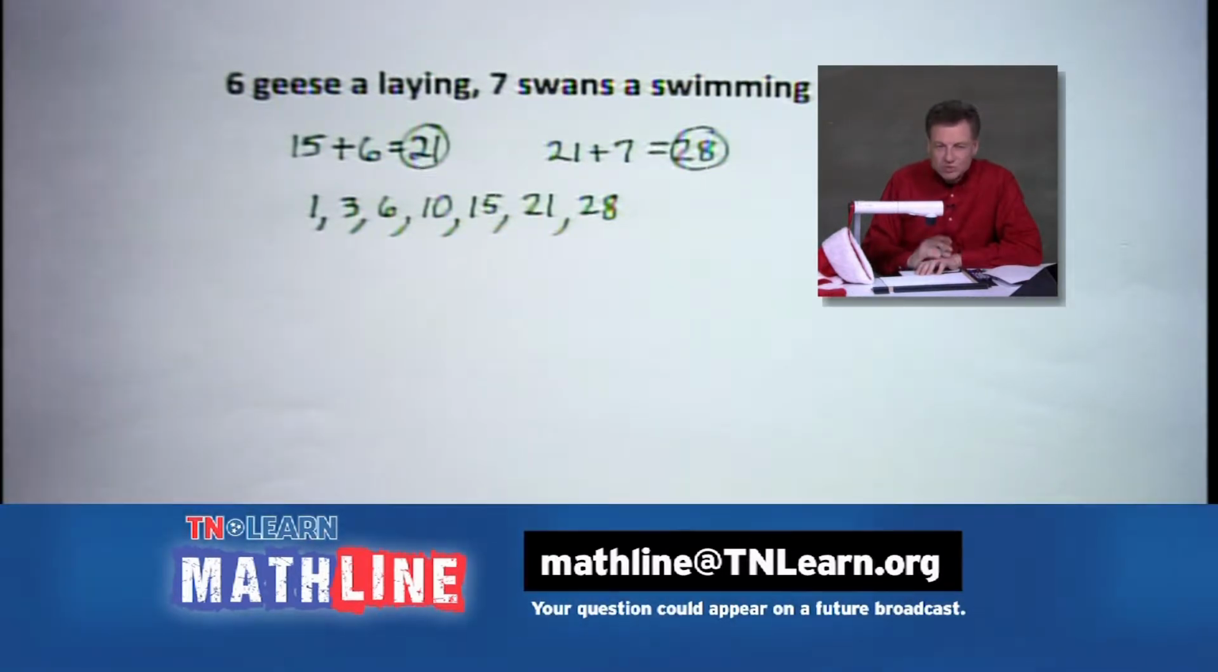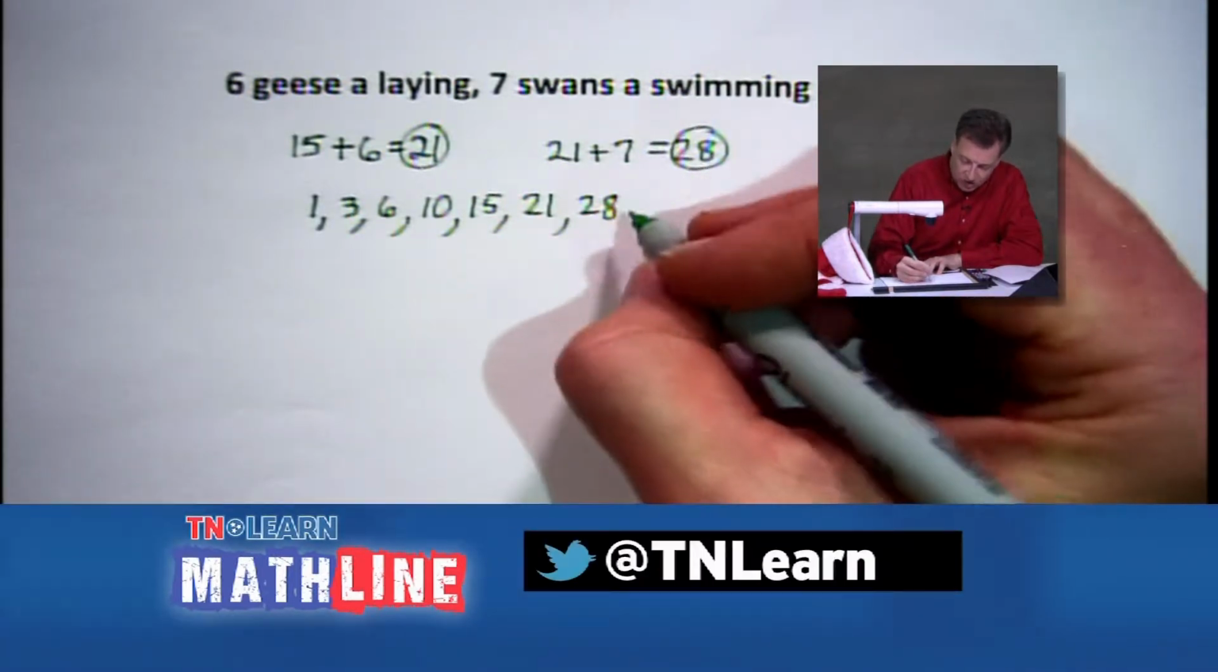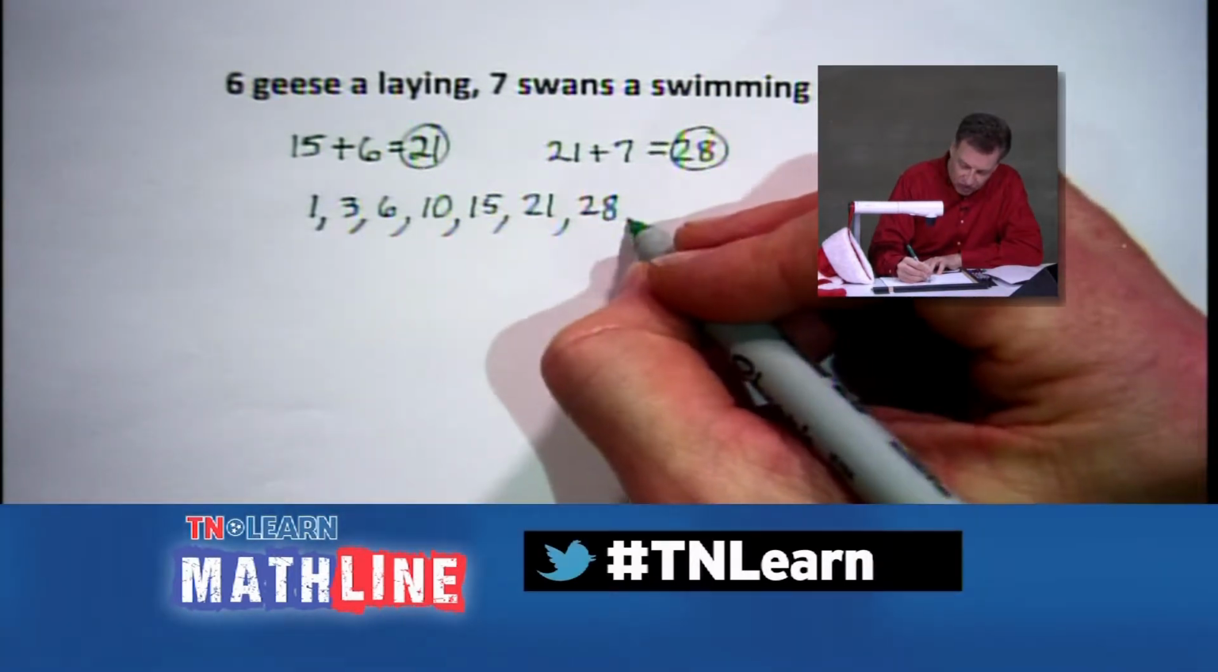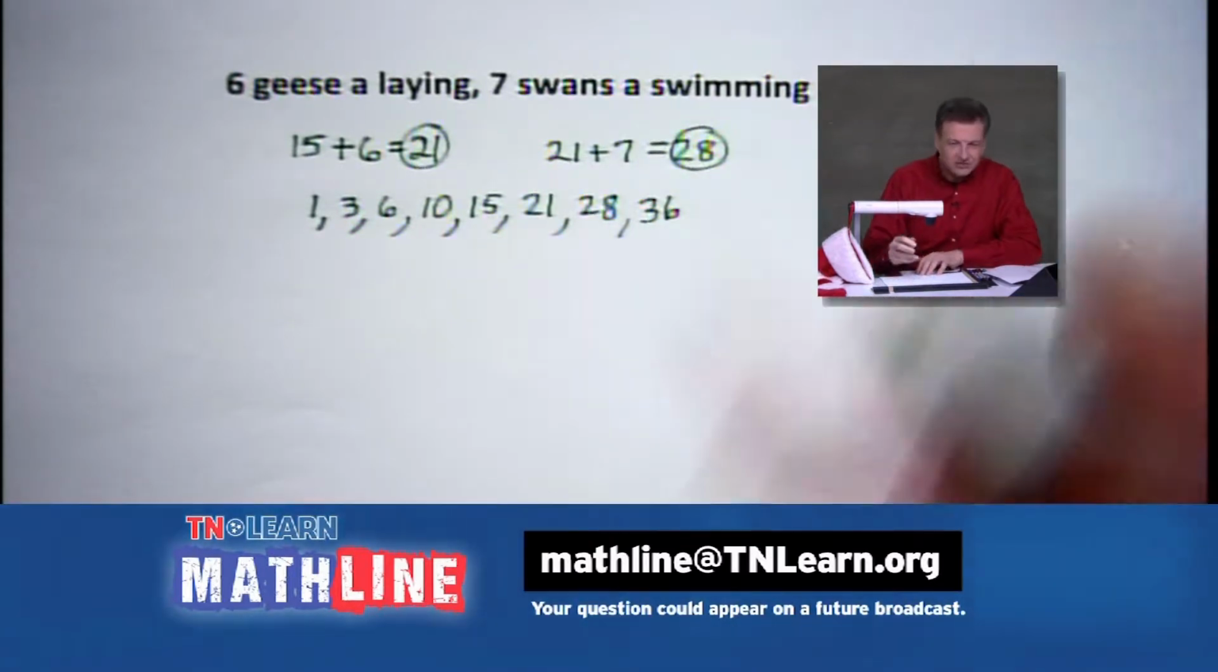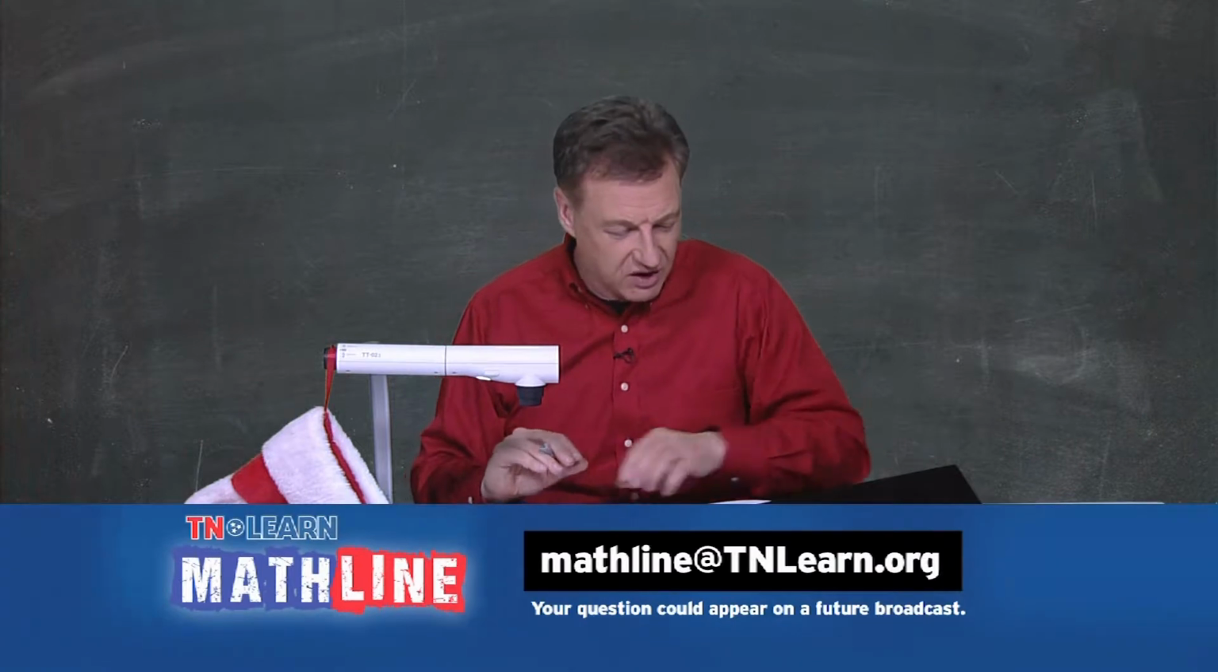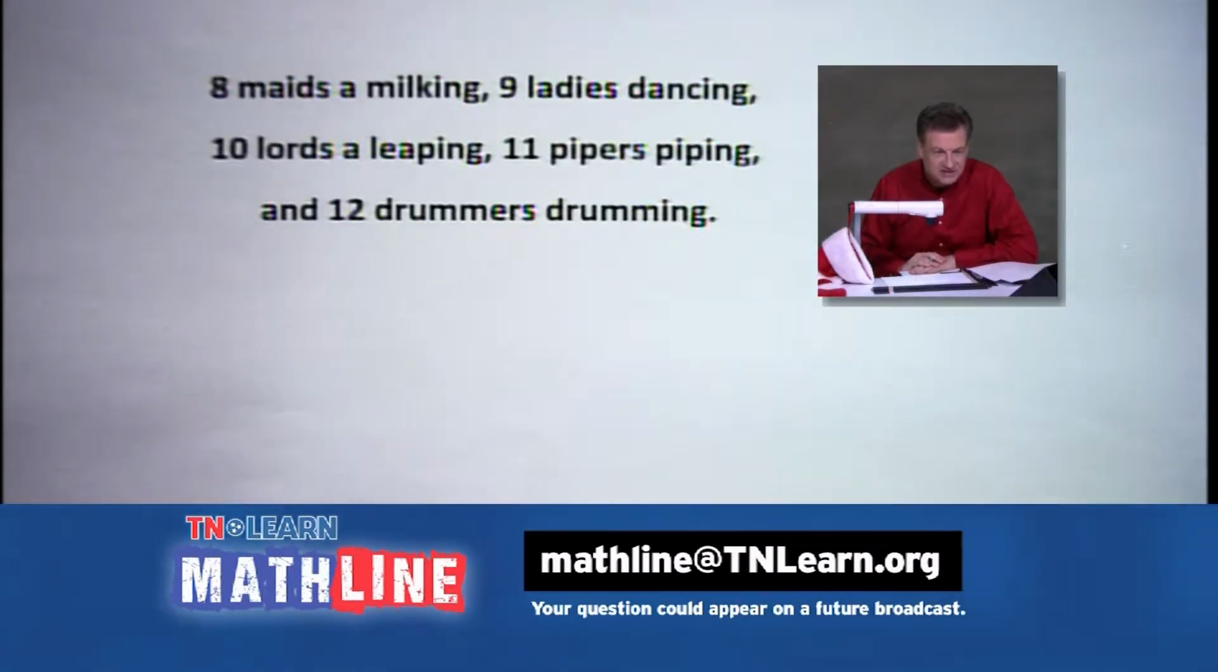So I bet you can guess what's going to happen with the 8 maids a milking. That's our next one. We're going to probably add 8 to this, and we're going to pick up 36. Let's go to it and see what's going on with the 12 days of Christmas. Here we go. 8 maids a milking. That's the next one here.